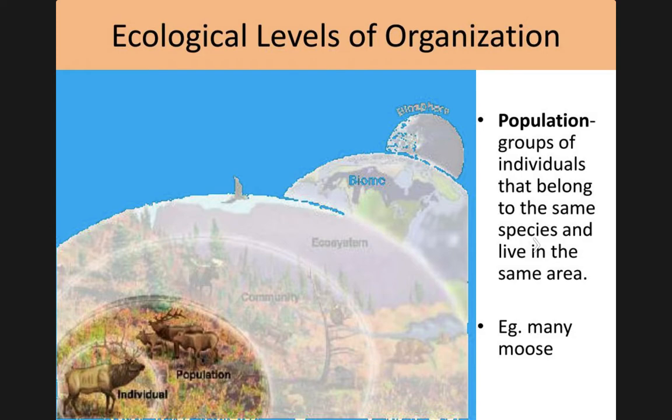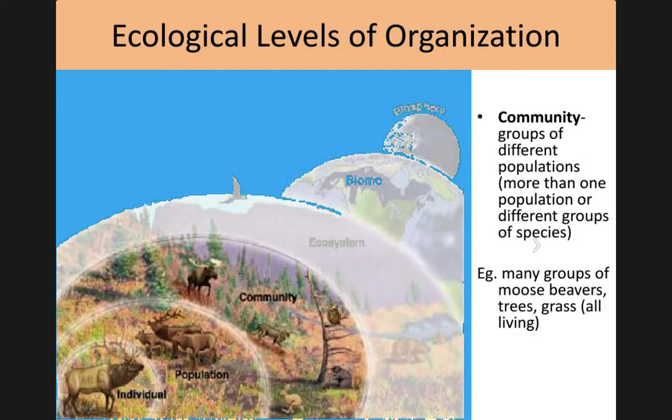With elk, they will work together to keep each other safe from predators, but there's also competition between individuals in the population, both for resources like food, but also for sexual partners to reproduce. It's important to understand that they do interact in a number of different ways, including competing against each other and helping each other.